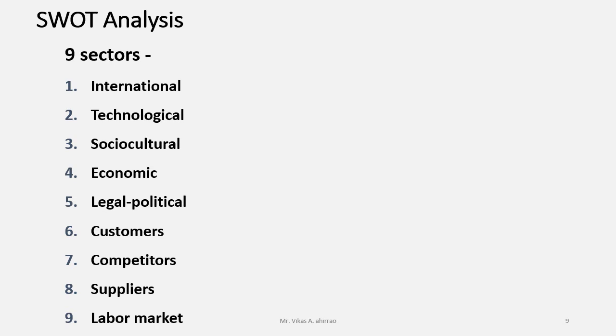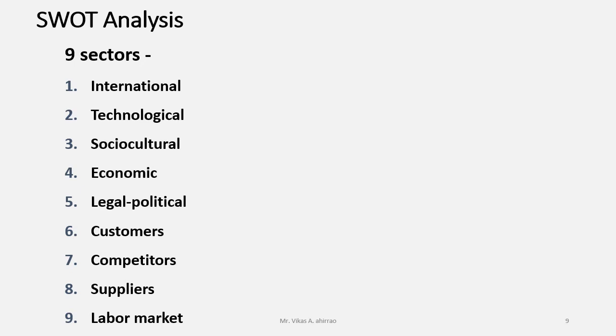In general, there are 9 sectors from which you may get certain information, and you may go for doing the SWOT analysis. First one is the international sector. Second one, technological, because how technology is going to change and how capable you are to adopt the technology and include that technology into your products or services.